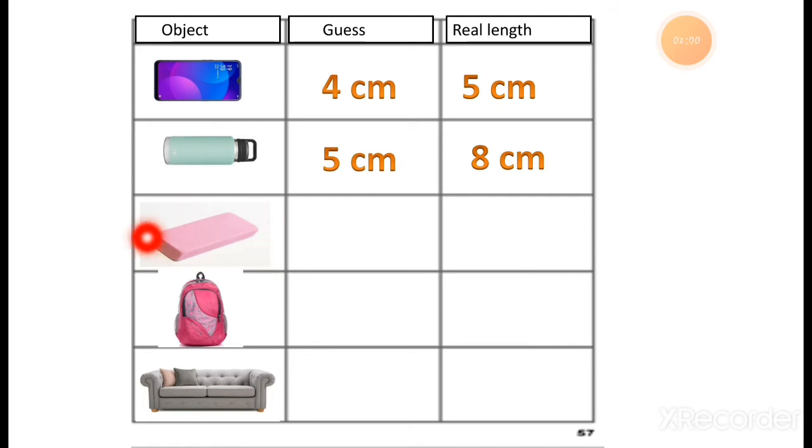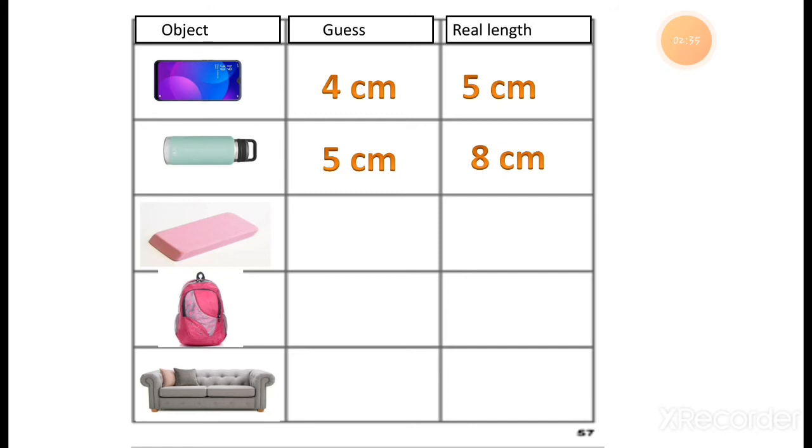Now the next one, what do you think? This is the eraser. So the eraser's length is also different. All of you have different erasers, right? Some have used erasers, some have unused, and the size is different by company also, right? Some have Doms eraser, Nataraj's eraser, right? This way the eraser may be of different lengths.